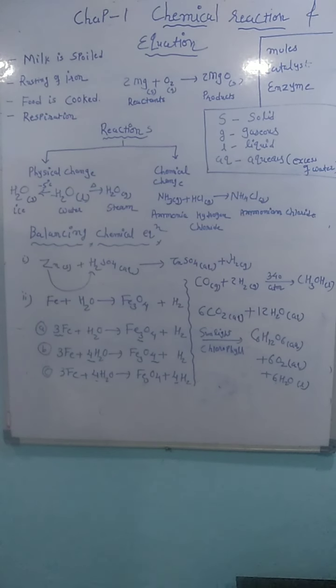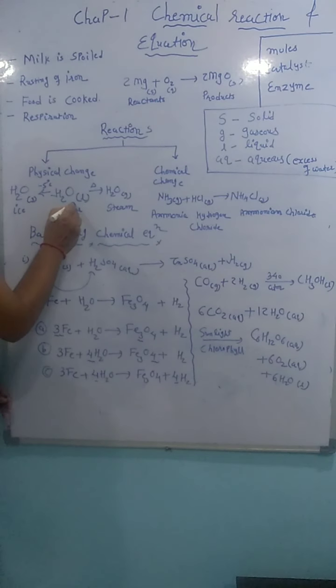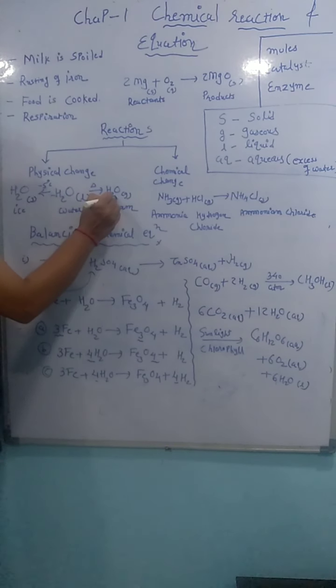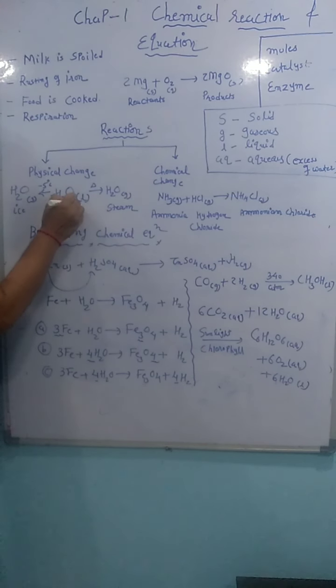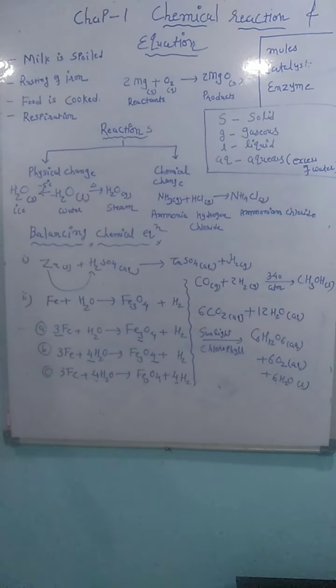Gaseous to liquid is condensation, and liquid to solid is called solidification. So physical change means the molecule is not changed, but its state is changed. We have one simple example, water. Water is in the liquid form. If I increase the temperature, it remains water but converts into steam. The state is different, liquid to gas. The same water, if I decrease the temperature, is available in the solid form. So physical change means solid to liquid, liquid to gas, gas to liquid, or liquid to solid.